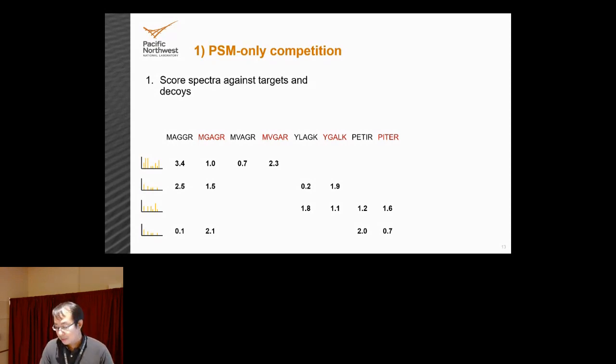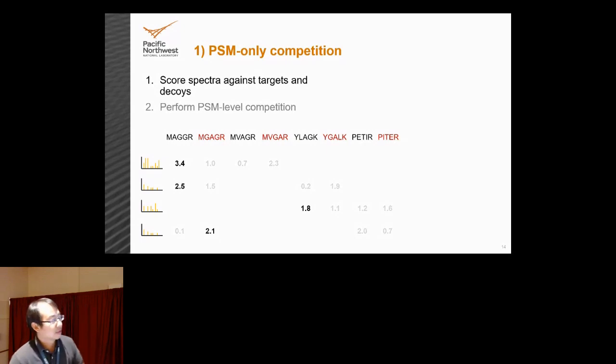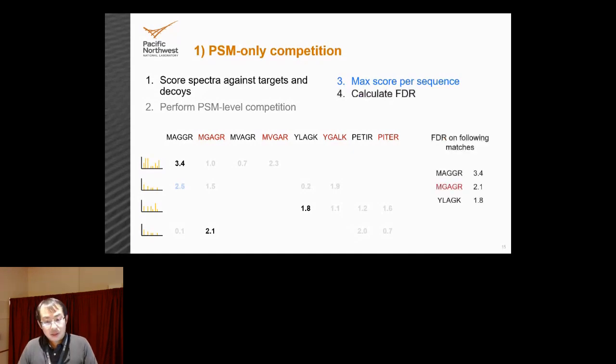So in PSM only competition, the first step you conduct is to perform PSM level competition. So for each spectrum, you find the best score and remove all the matches that aren't the best score, leading to a bunch of these grayed out matches. Then you're going to take the maximum score per sequence. So we're going to remove the 2.5 score. And then you're going to calculate the FDR on the remaining set of matches. So there are 3 scores remaining, and then we have FDR on the following matches.